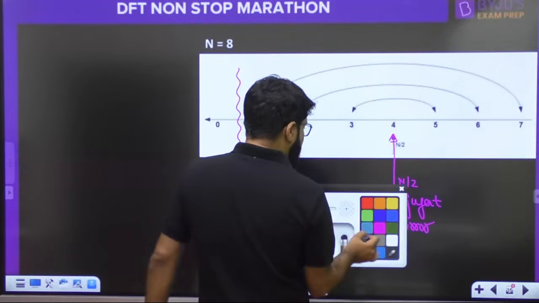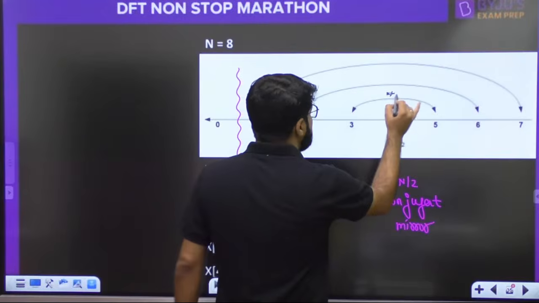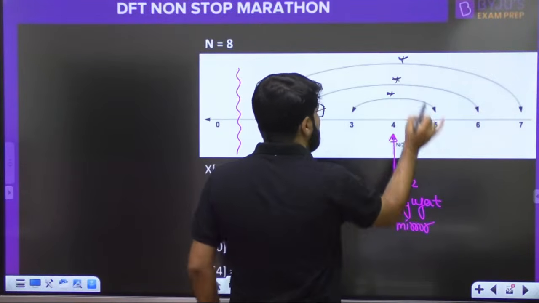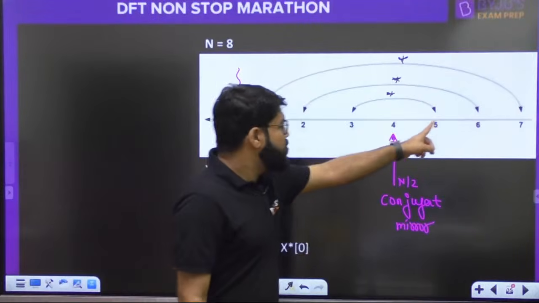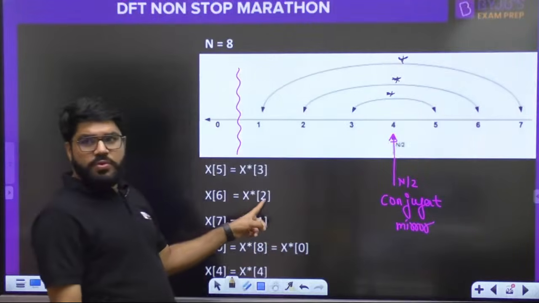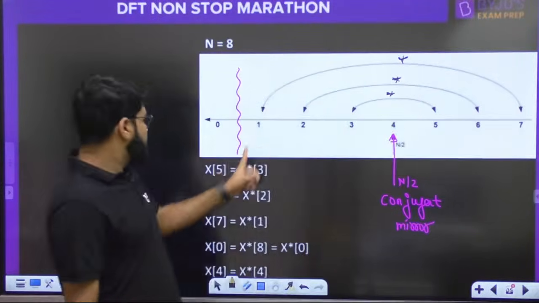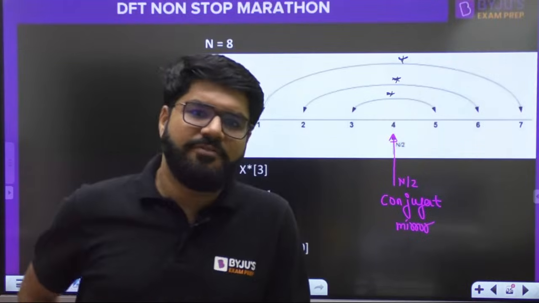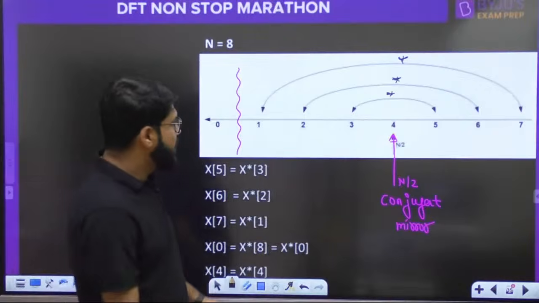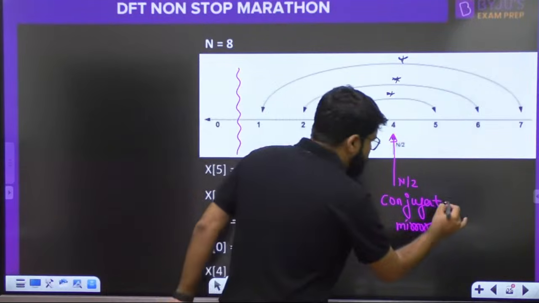Here there is one more thing I should place, which is conjugate. X5 is conjugate of X3, X6 is conjugate of X2, X7 is conjugate of X1. That is how the conjugate symmetry property will save you nearly half of the values. And there can be property-based questions.